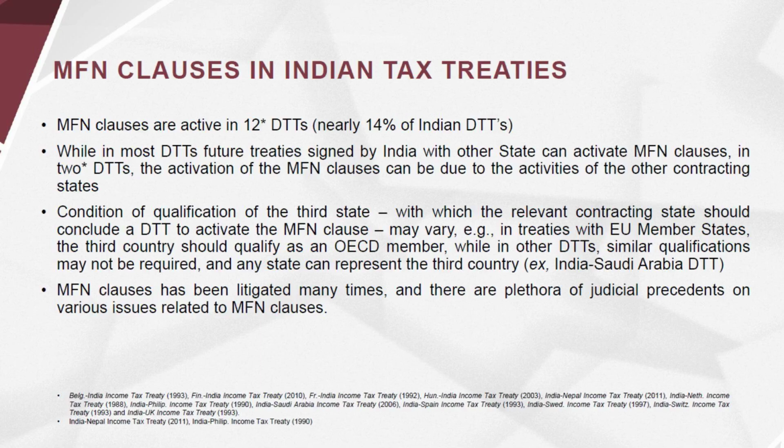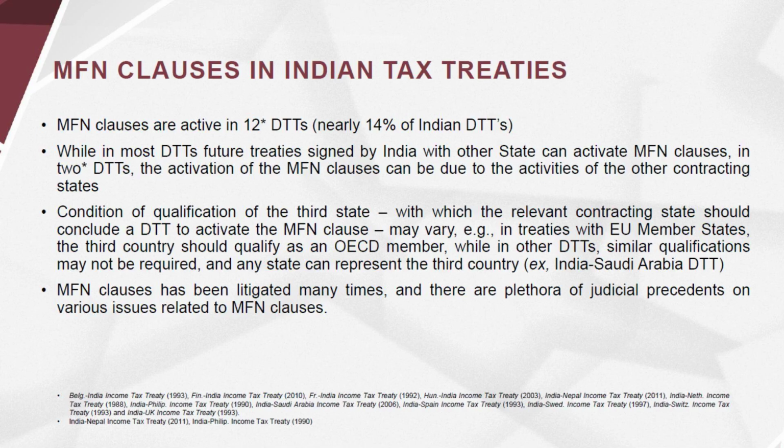states. The condition of qualification of the third state with which the relevant contracting state should conclude a tax treaty to activate the MFN clause may vary. For example, in tax treaties with the EU member states, the third country should qualify as an OECD member, while in other tax treaties, similar qualifications may not be required, and any state can represent the third country. For example, the India-Saudi Arabia tax treaty.